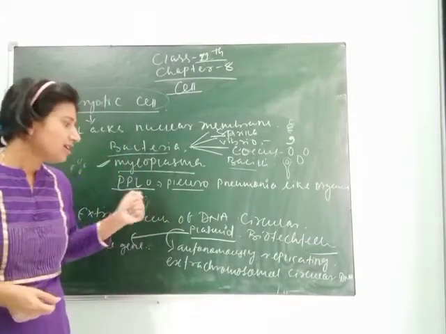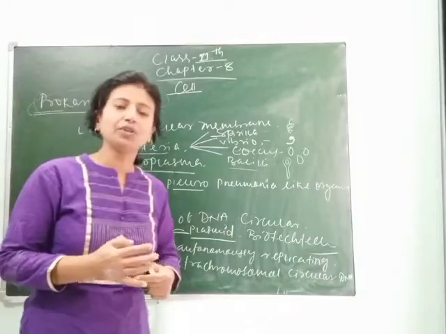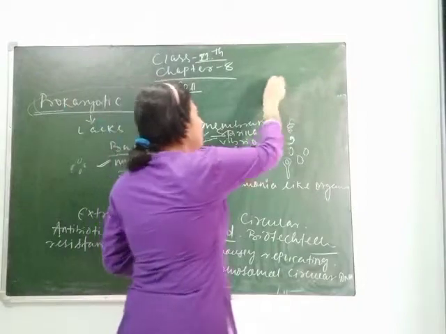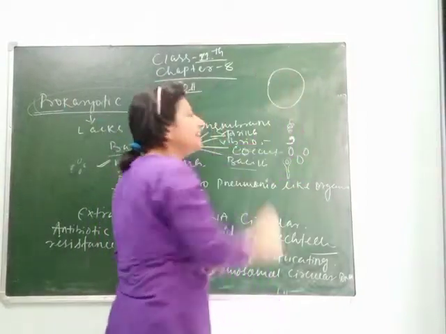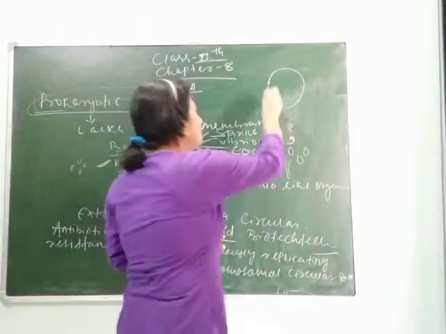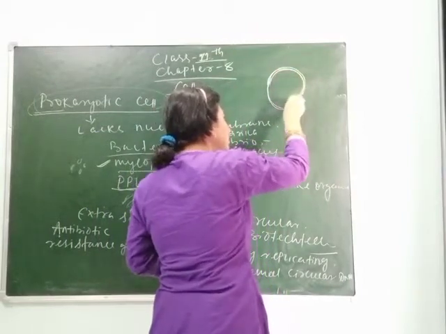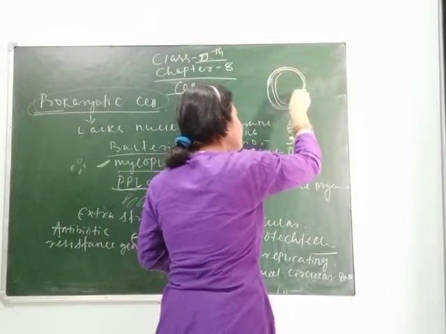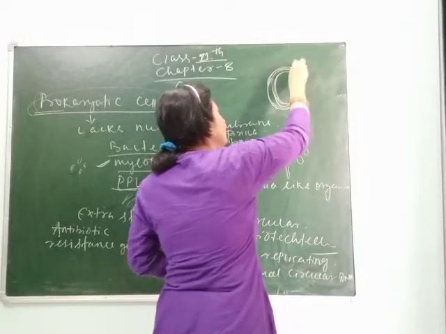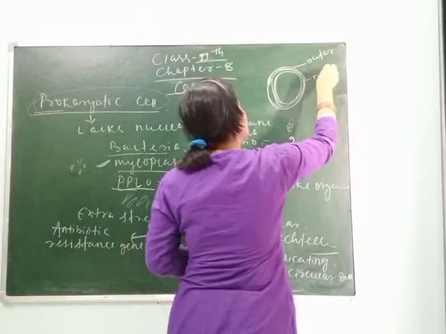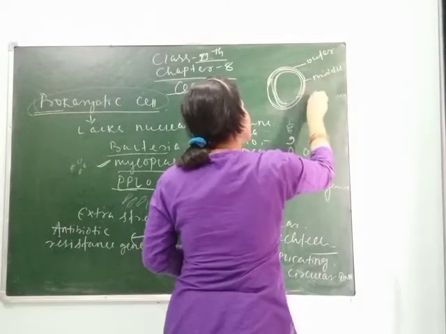Clear, students? As we know, the prokaryotic cell also has different layers. If this is a prokaryotic cell, then it has three layers: the outer layer, the middle layer, and the inner layer.